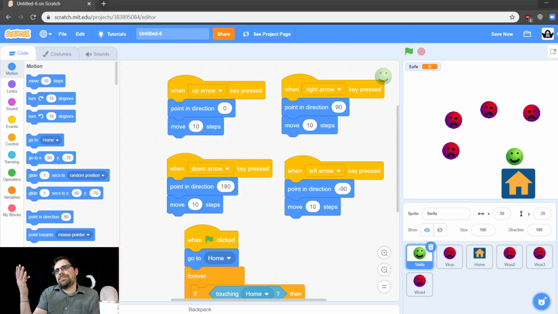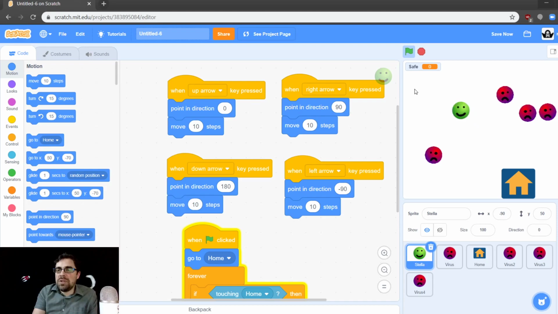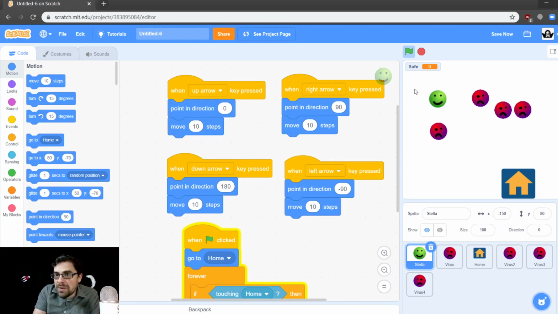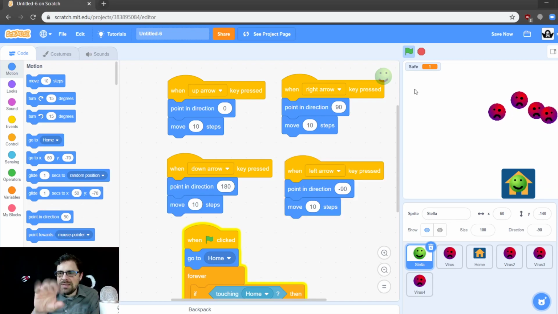Oh! Touched by the viruses. Didn't make it. Let's try again. So here is a fun game. You can put some food outside or something that the healthy cell might want to get. And then you have to get it and run back home, scatter them, and go get something else. Okay?